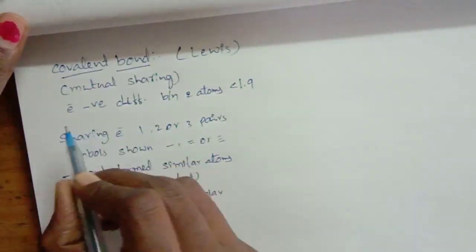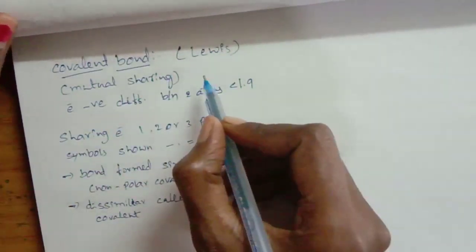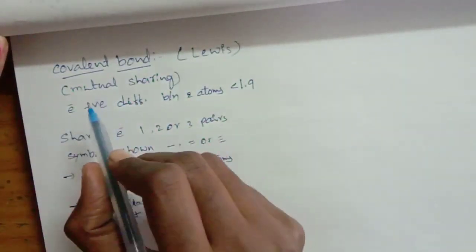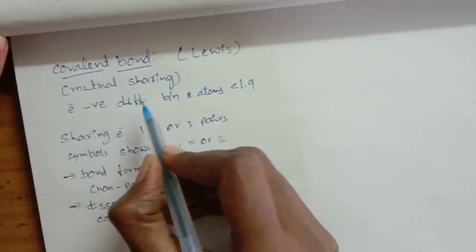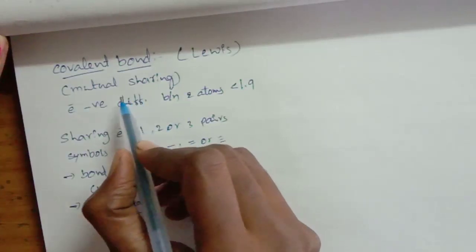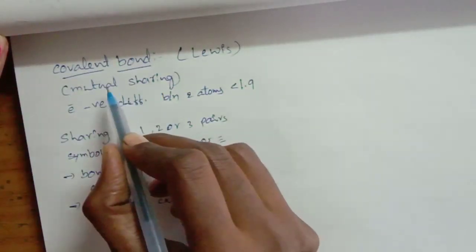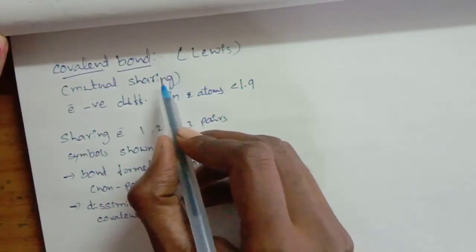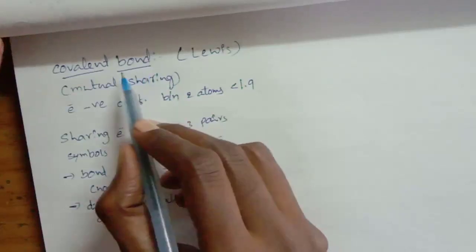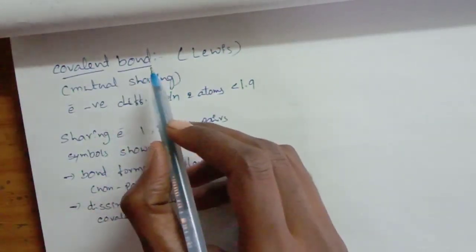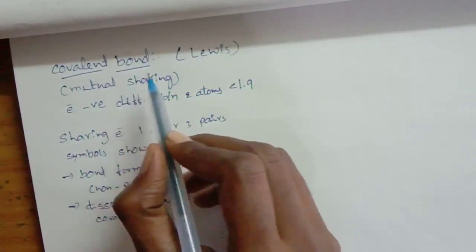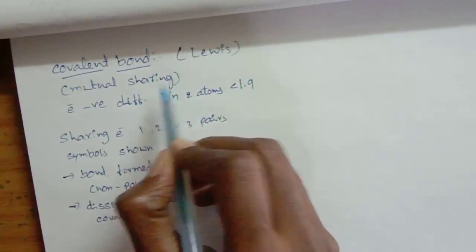Let us discuss the covalent bond. Covalent bond was proposed by Lewis. It is nothing but the chemical bond formed by mutual sharing of electrons. That means in this, electrons are shared with each other and form a chemical bond. This sharing of electrons between two atoms is called a covalent bond.